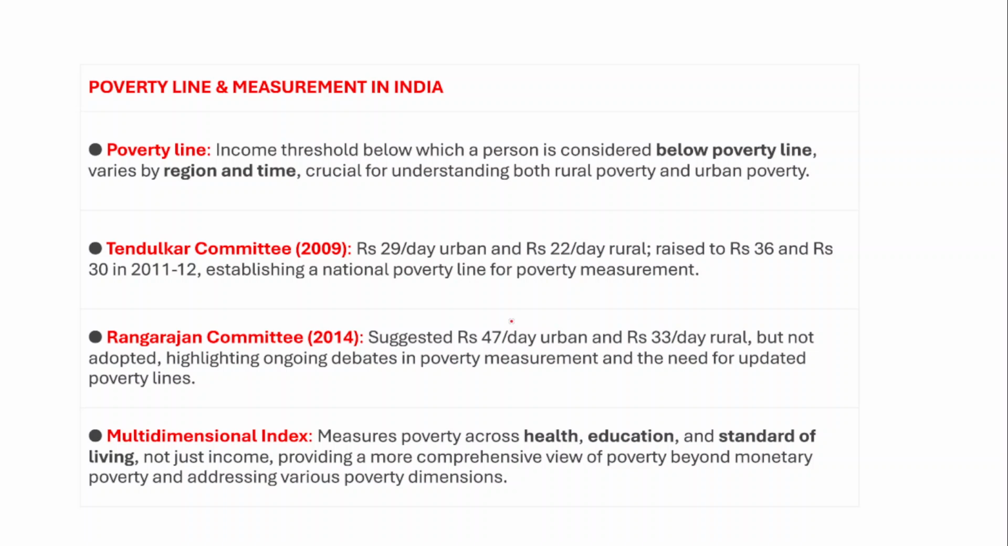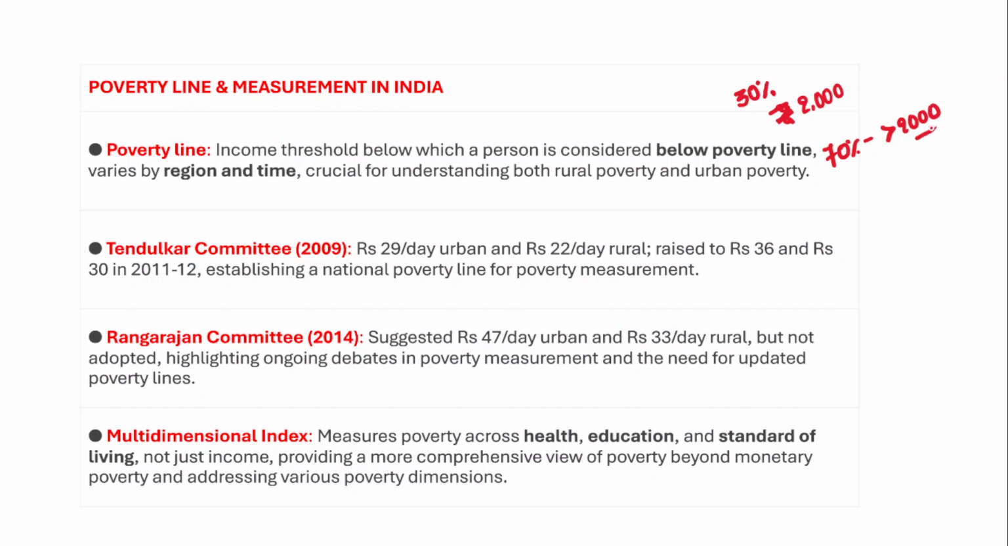Now, what is a poverty line? As I have already told you, when I say poverty line, this is actually an income threshold. For example, imagine a group of individuals, and in that group 30% of individuals have been earning 2,000 rupees per month, and the remaining 70% have been earning more than 2,000 rupees.